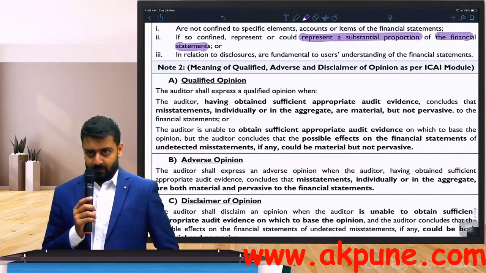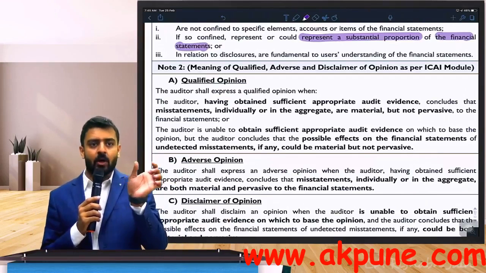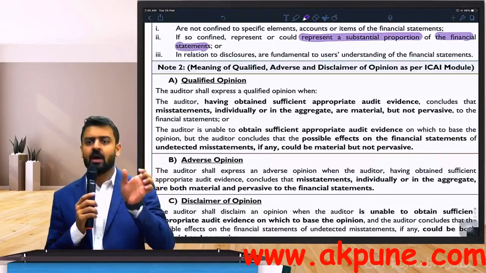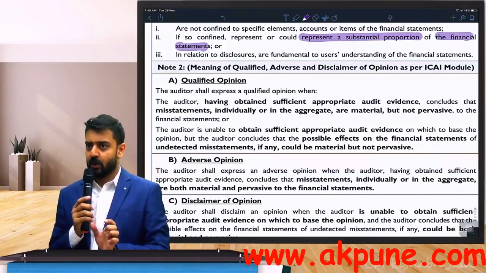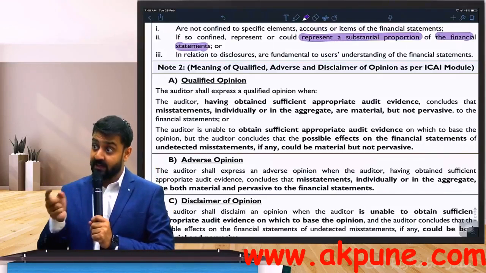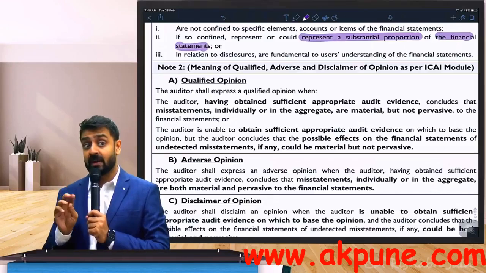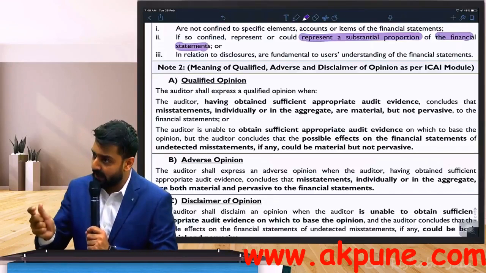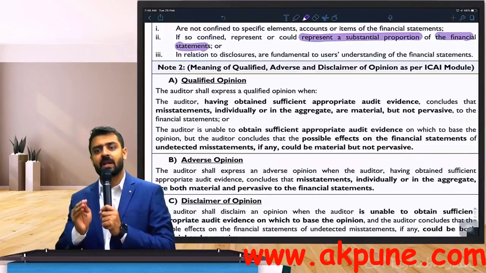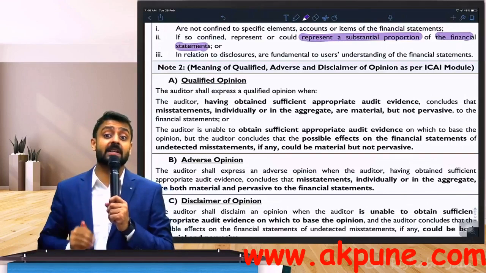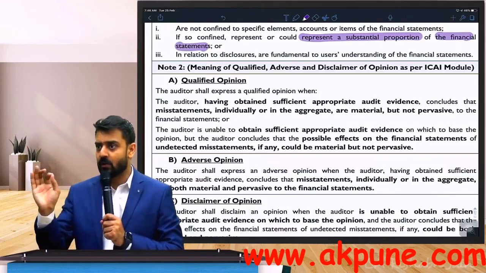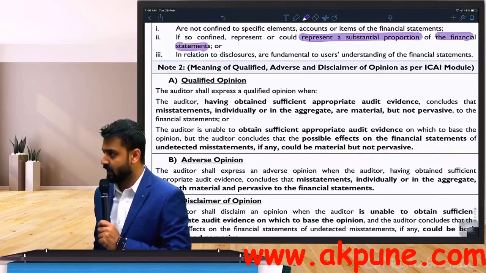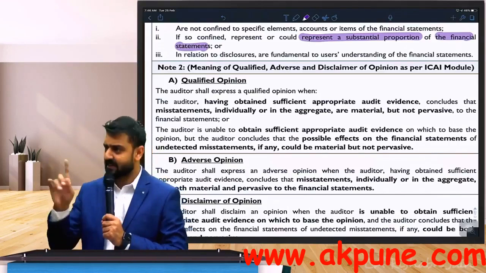Tell me one thing. For a misstatement or a possible misstatement to be pervasive, do you need to comply with all three criterias? You have to comply with any of these criterias. If you comply or fall under any of the criteria, such misstatement or possible misstatement should be considered as pervasive. Now tell me, is pervasive word clear to you? There should not be any misconception that it has to impact multiple areas. Yes, that is an important point.